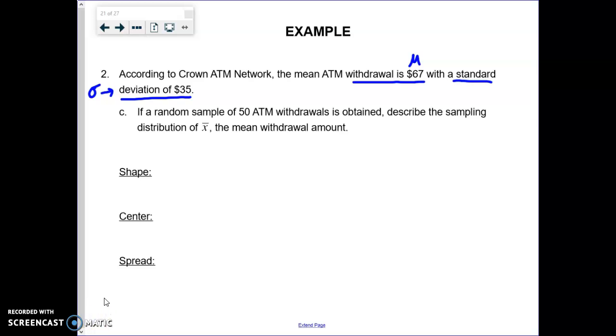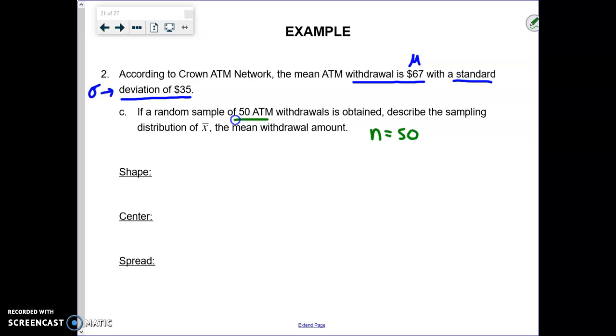So if a random sample of 50 ATM withdrawals is obtained, describe the sampling distribution of the means. In other words, how does the sampling distribution look? What's its center? What's its spread for all samples of size 50 from this population of ATM withdrawals? So again, we're looking at sampling distribution of size 50. So n is equal to 50.